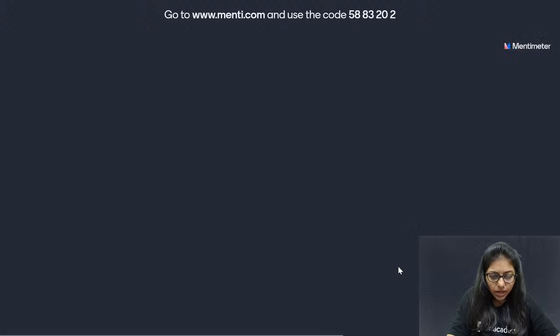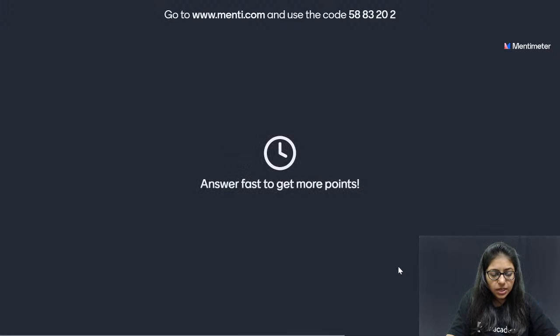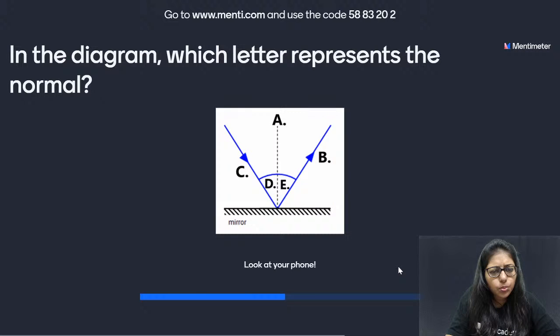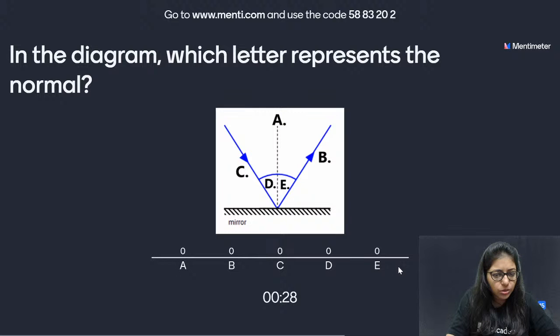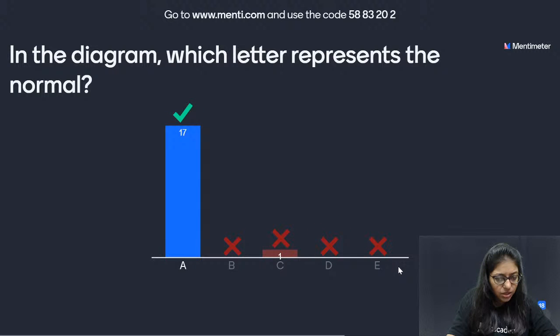Now the next question is question number 13, and it is right there on your screen. Which letter represents a normal? I think now this is the simplest. It was A, right?